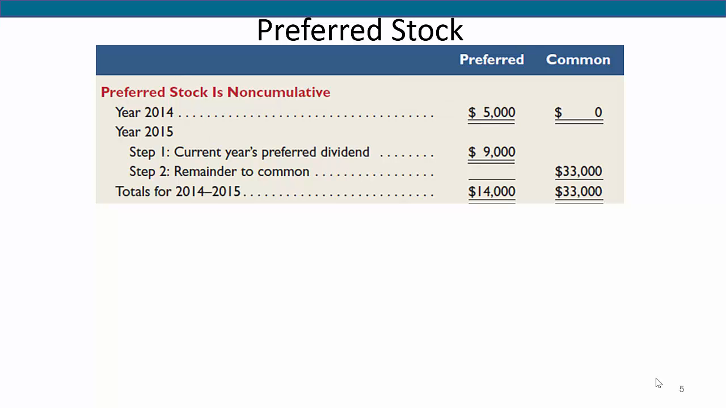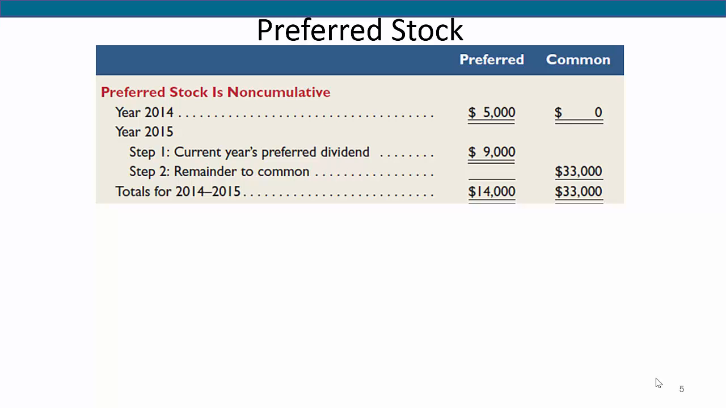Whenever dividends are declared by the board of directors, preferred shareholders are entitled to receive a 9% dividend rate on the par value of their shares. This equals 9% times $100 per share or $9 per share. Since 1,000 shares are outstanding, the preferred shareholders are entitled to receive $9,000 before any dividends are paid to common shareholders. As you would expect, the preferred shareholders receive 100% of the $5,000 dividends paid in 2014.